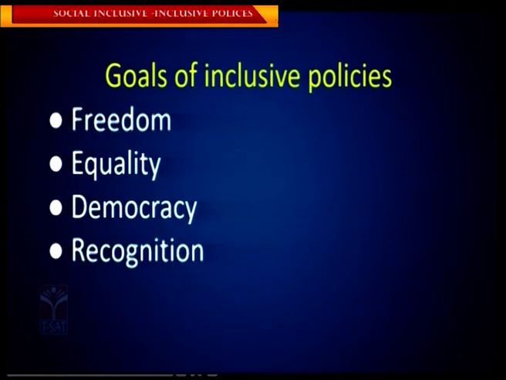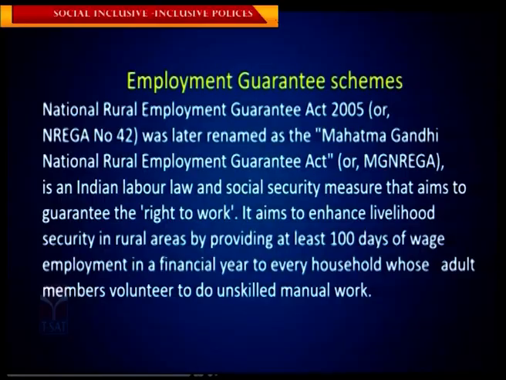According to this act, it is a guarantee and right to work. At least we have to provide 100 days of wage employment.